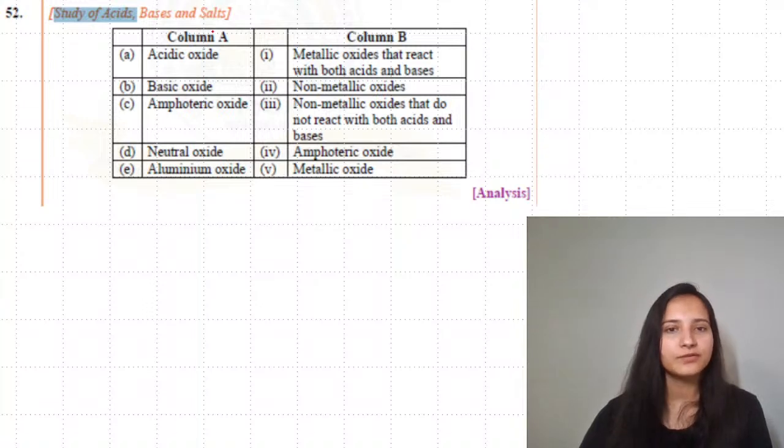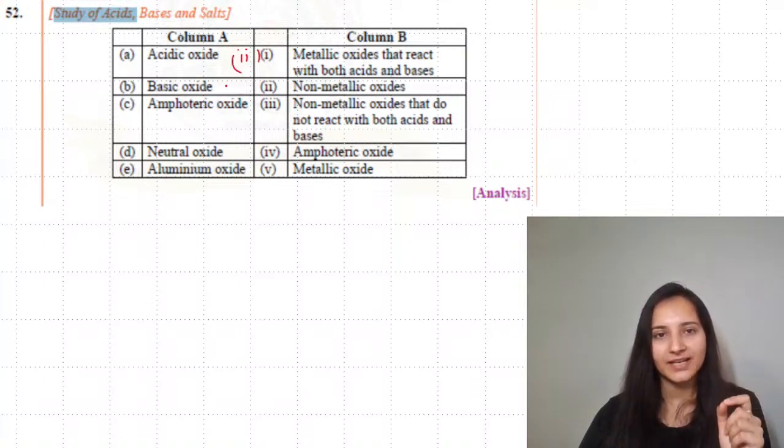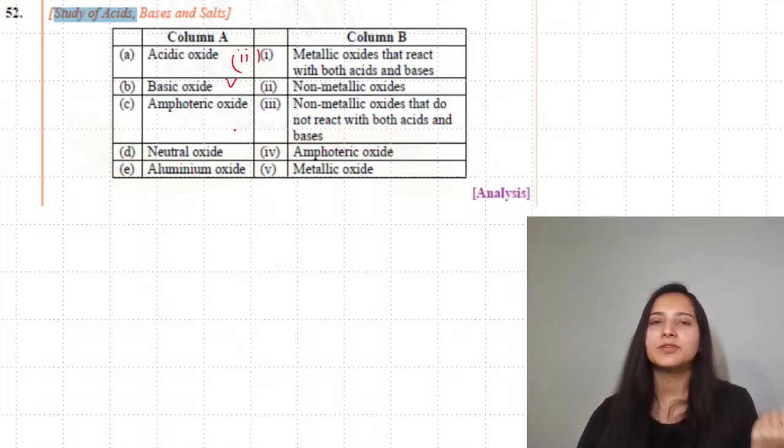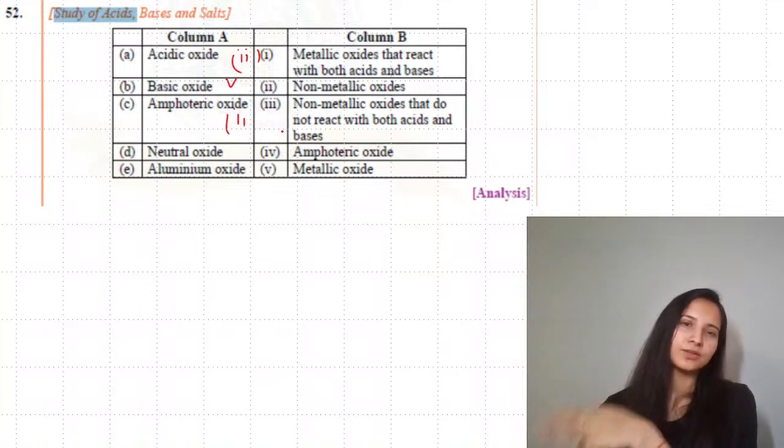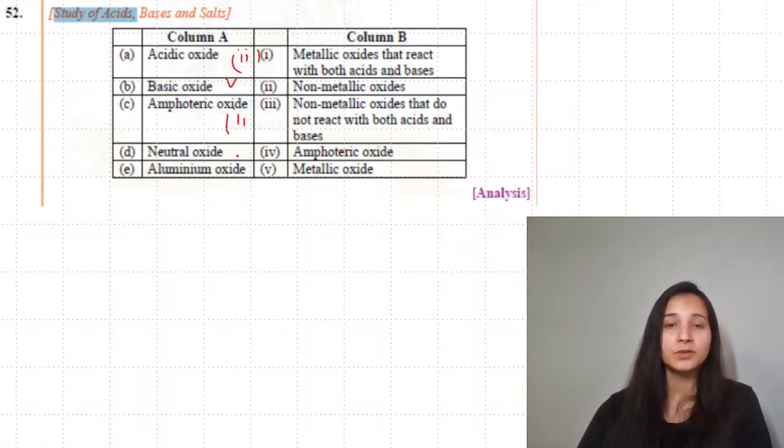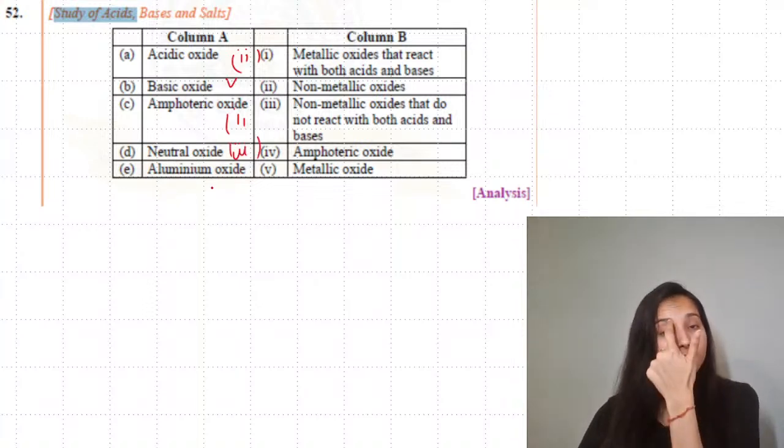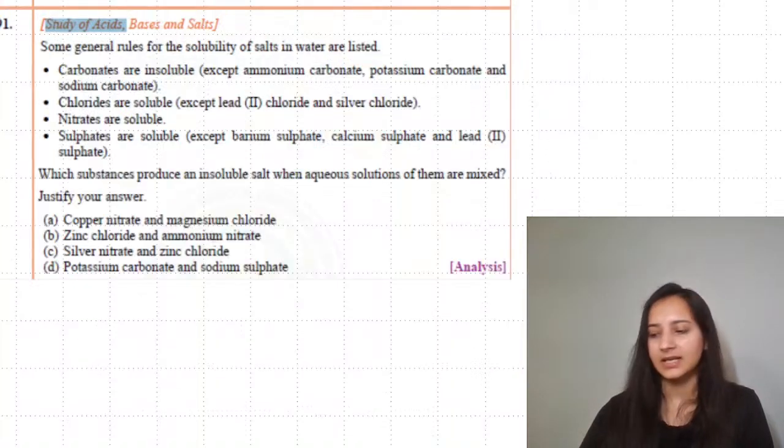Acidic, you have to match the following over here. Acidic oxides are the ones which are non-metallic oxides, so 2 will be the answer. Basic oxides are the metallic oxides, so 5 will be the answer. Amphoteric ones will react with both acids and bases, so 1. These are basically the definitions written on the right hand side. Neutral one will not react with any, so your answer will be 3 over here. And the next one, aluminium oxide, will be amphoteric, so 4 will be the answer.